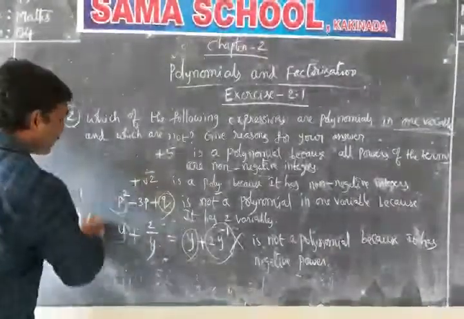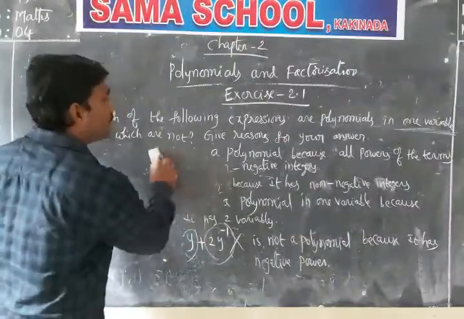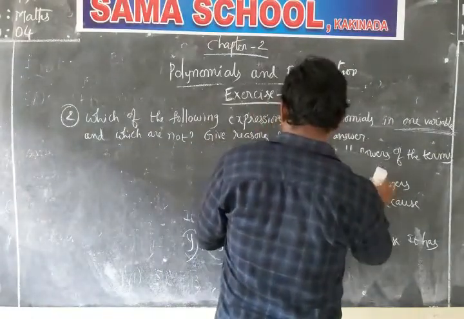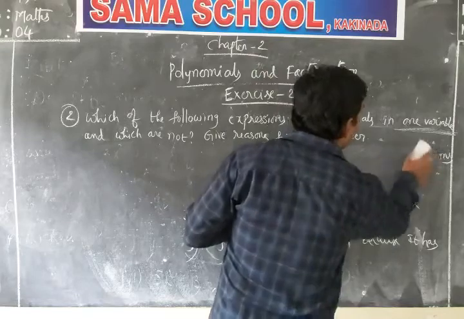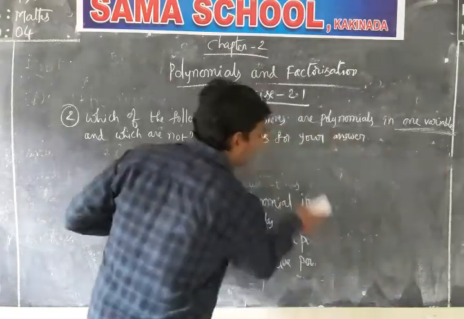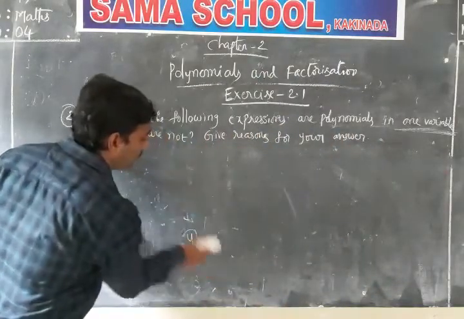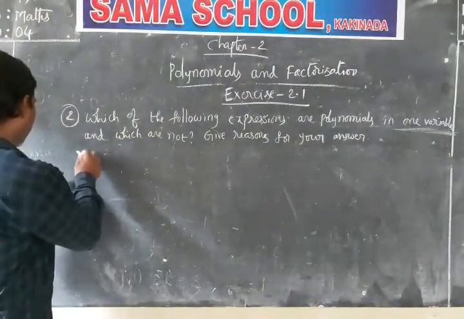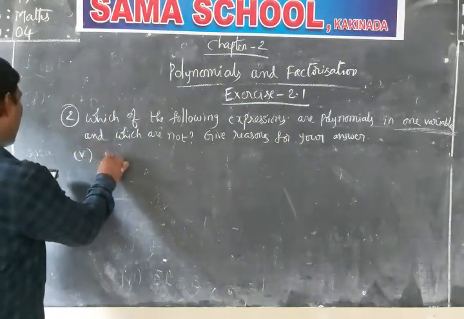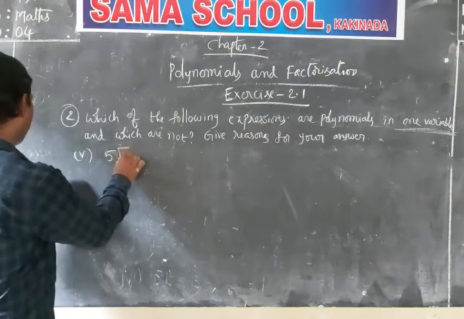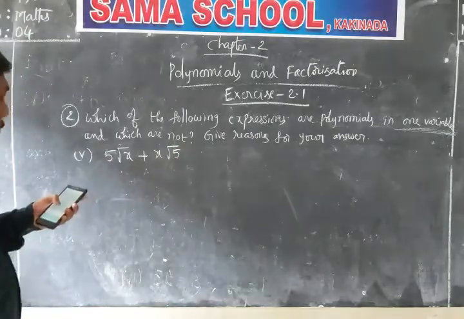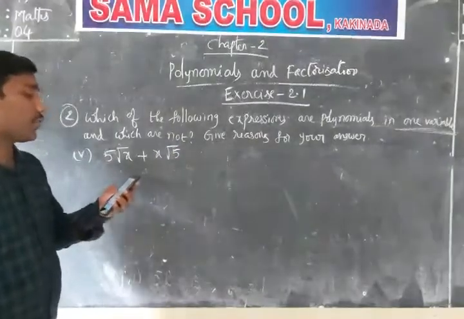I want to continue to the next one. Still some questions are there. The next question in this model, the fifth one, is 5 into root x plus x into root 5.